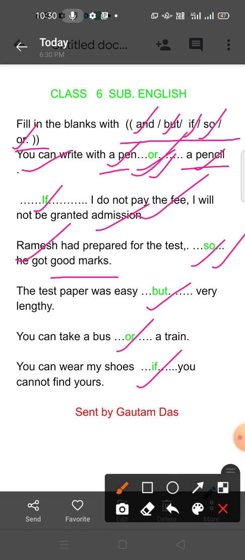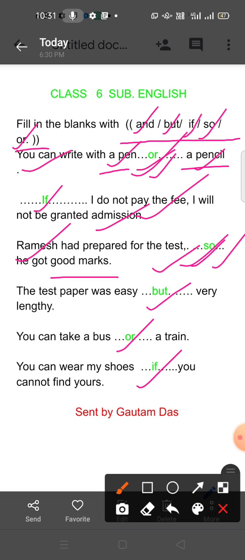That is the reason. If you see a reason, then you have to use so. So the sentence will be: Ramesh had prepared for the test, so he got good marks.